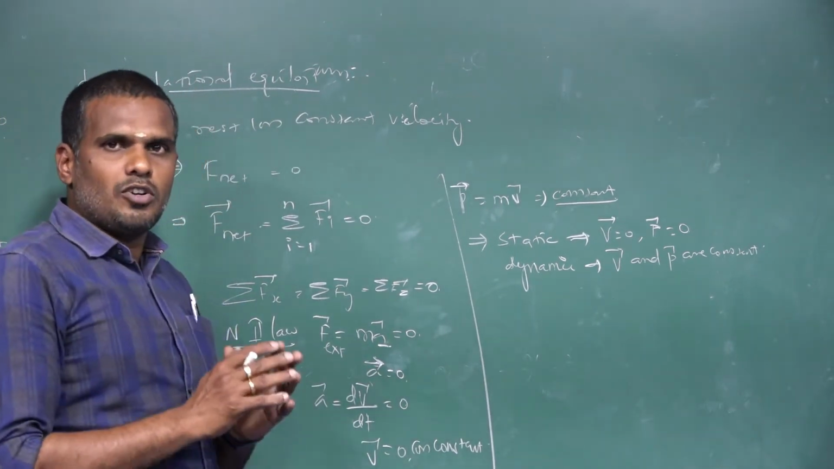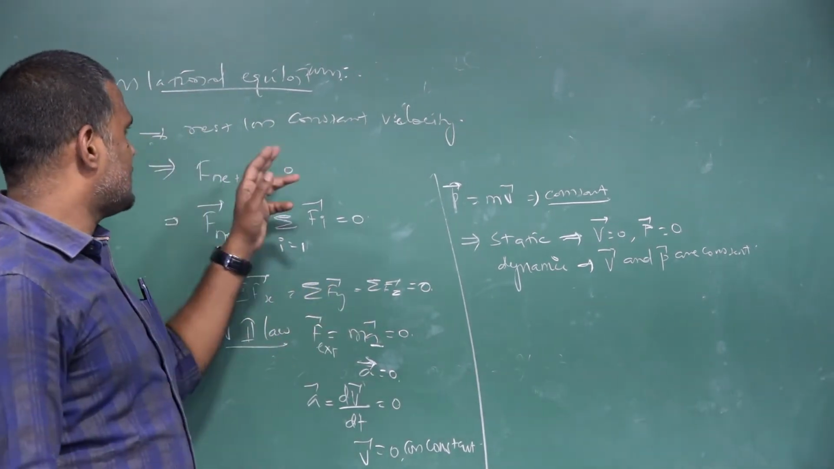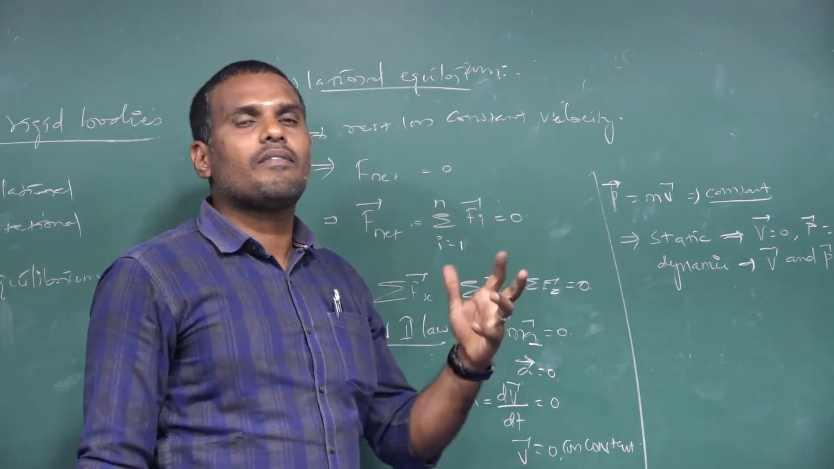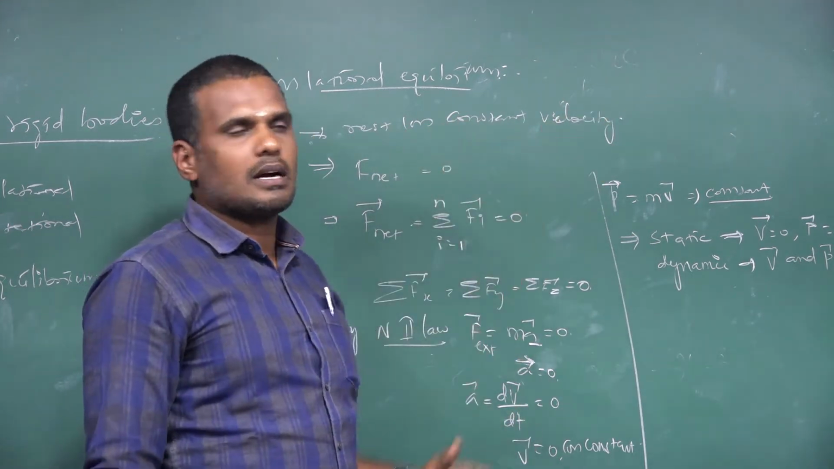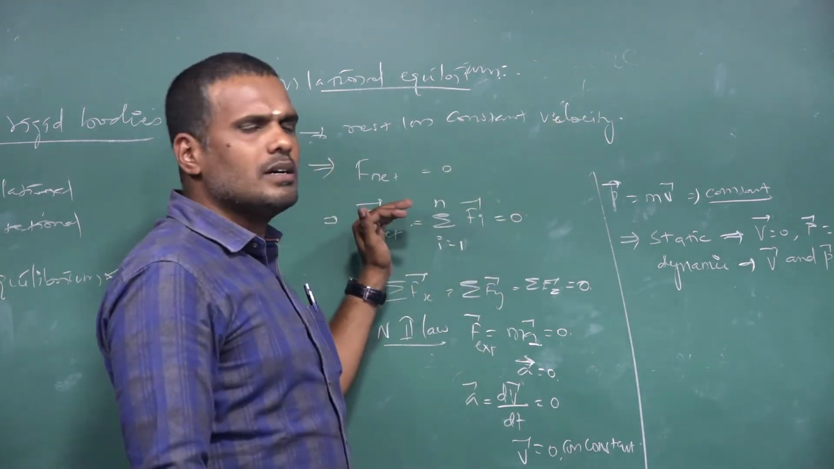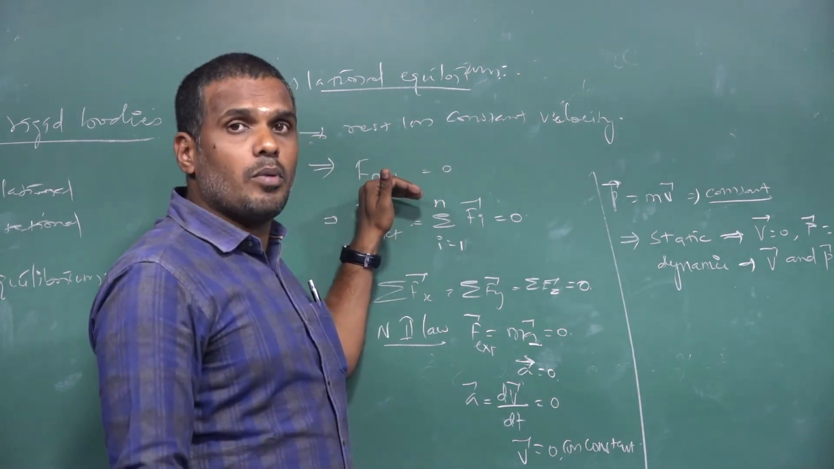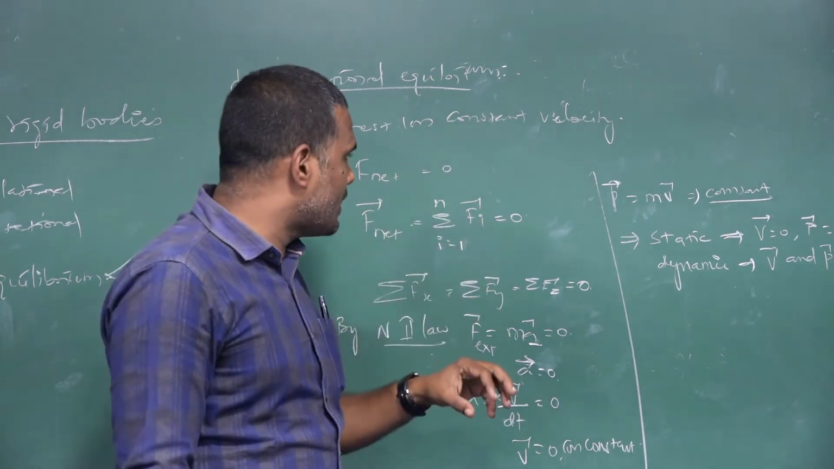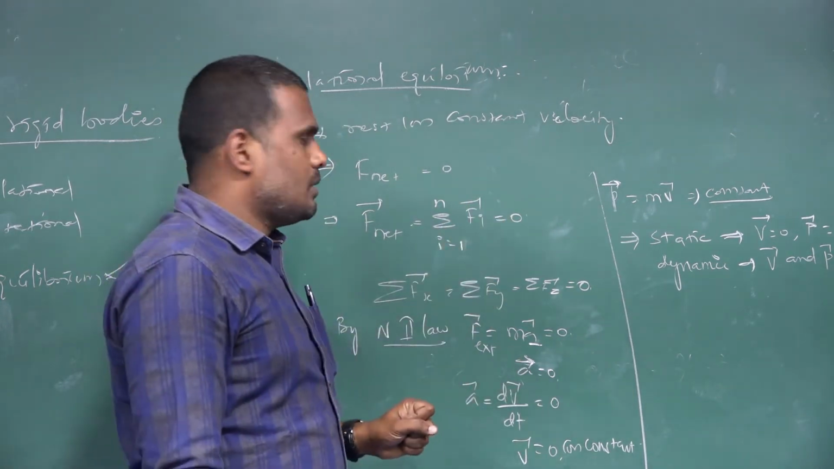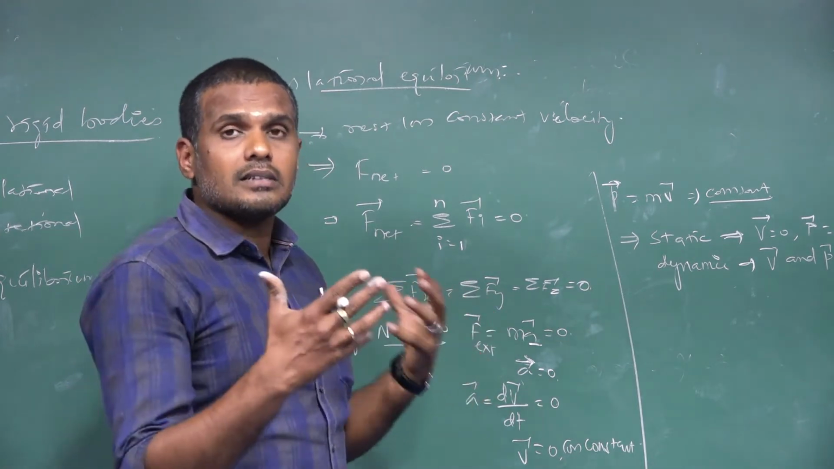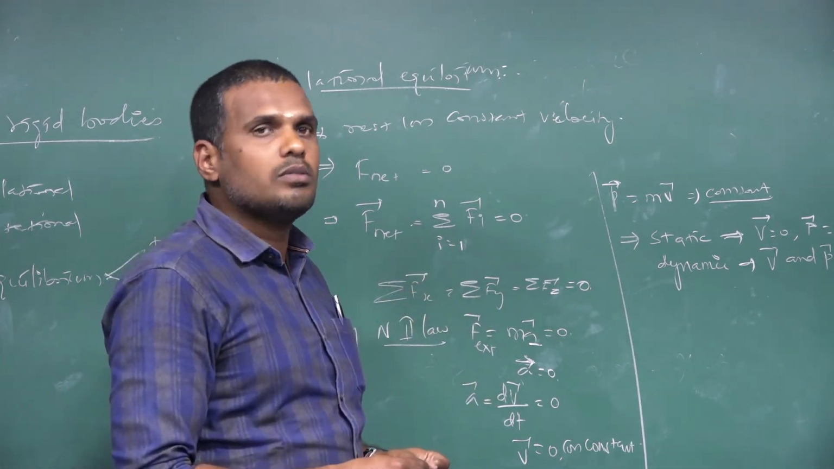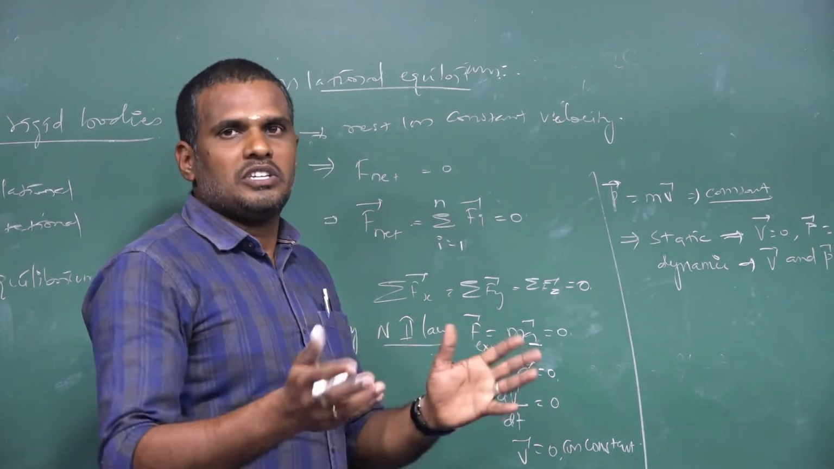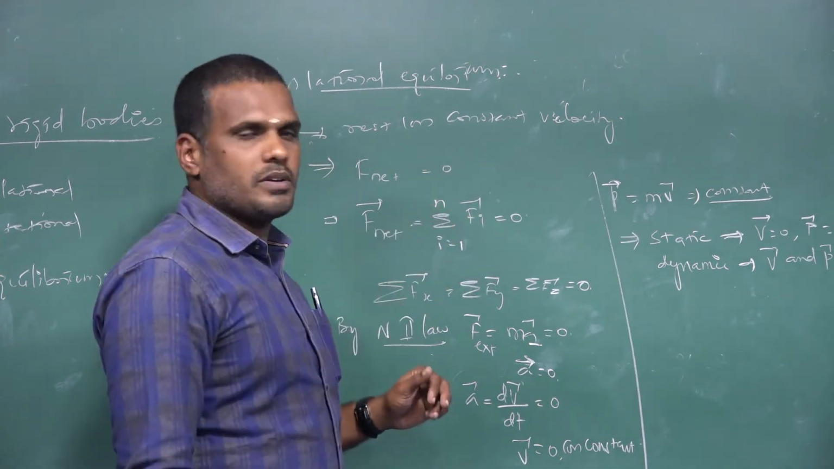So, if you are speaking about translational equilibrium, the conditions are: the net forces acting on the body must make the body stay in a state of rest or make the body move with a constant velocity. In other words, I can say the net force acting on the body must be equal to 0. The vector sum of all the forces acting on the body must be equal to 0, which means all the forces acting on the body are balancing each other. So, net force must be equal to 0.